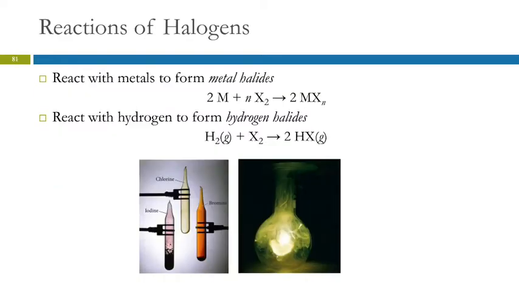Reactions of halogens, they'll react with metals to form metal halides. So we saw the alkali metals reacting with halogens. Here, this metal could be any kind of metal. And so the stoichiometry here will depend on what charge the metal ion takes. They will react with hydrogen to form hydrogen halides, HX like HCl. So HCl is a pure molecular compound, a gas at room temperature. If you dissolve that in water, then it's called hydrochloric acid.